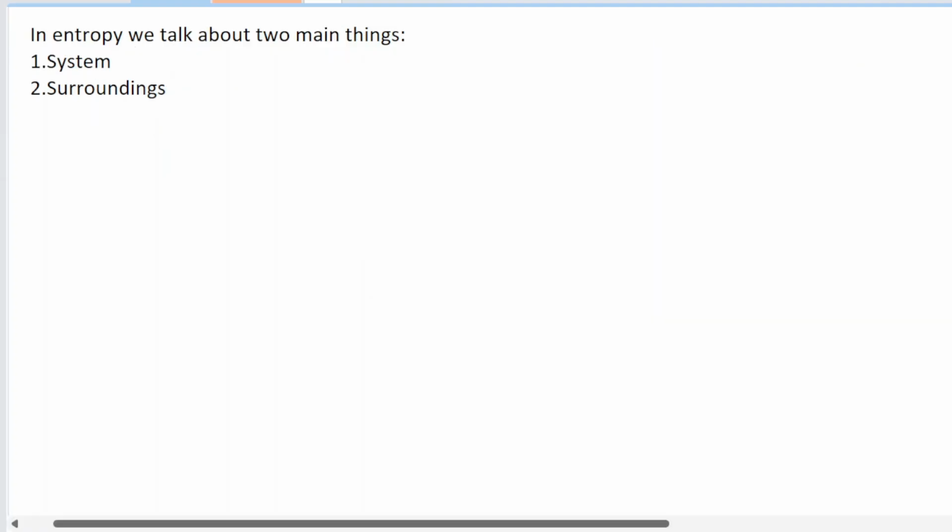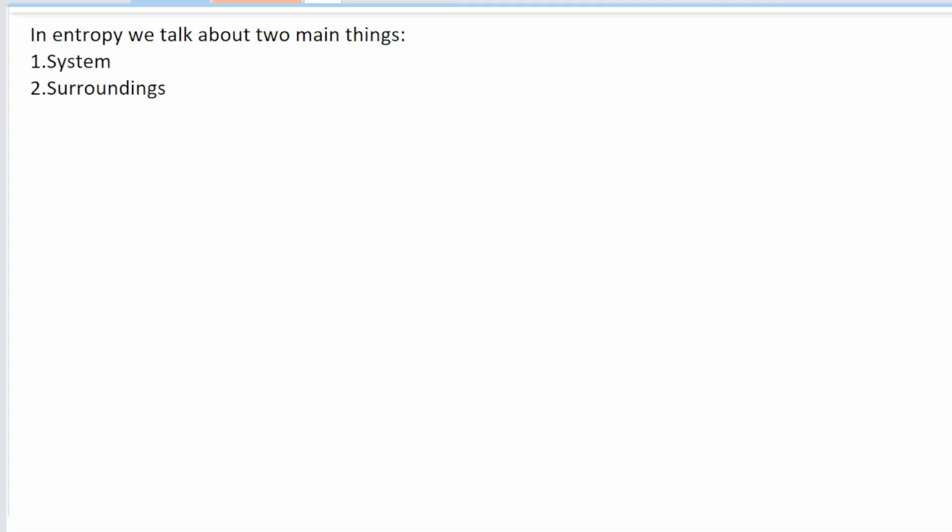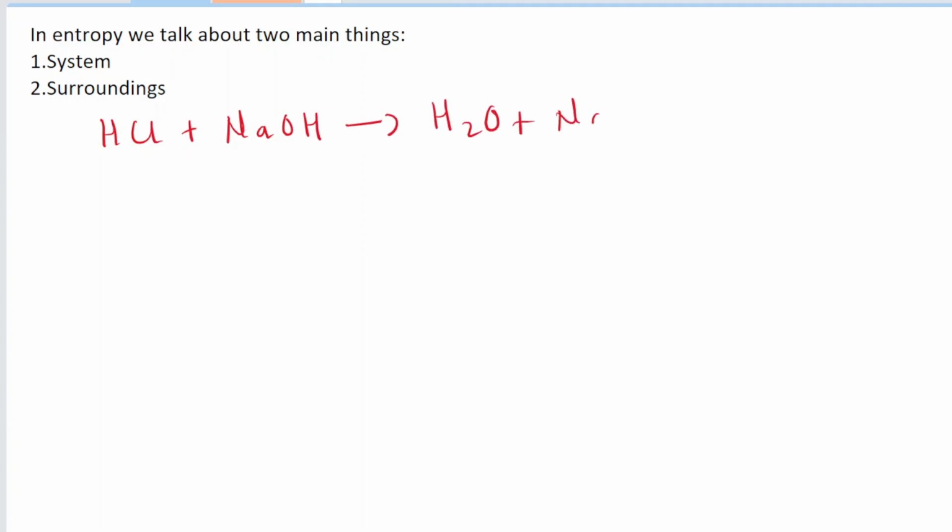Right, now the next thing is, in entropy, we talk about two main things, and you have to understand the difference between these two. The first one is the system, and the second one is the surroundings. Now, what's the meaning of a system and the surroundings? Let's say you have a reaction taking place. So maybe you have HCl reacting with sodium hydroxide to give you H2O plus NaCl, right? This is a normal acid-base reaction.